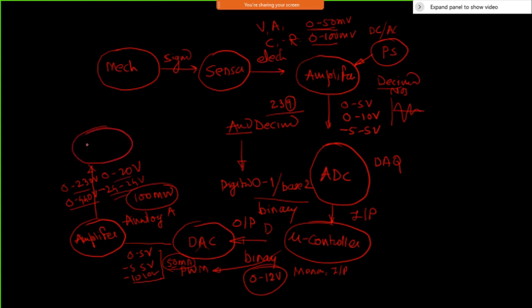Then I will have an actuator here. The actuator may be anything, like a pump, motor, heater, or anything. All that comes under the actuator. Then the actuator will take this electrical signal and convert it into a mechanical signal or any other biomedical or any kind of application you can look at.